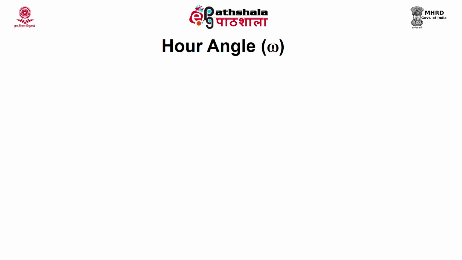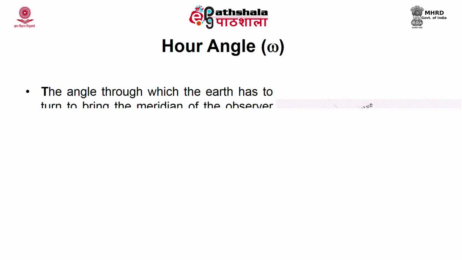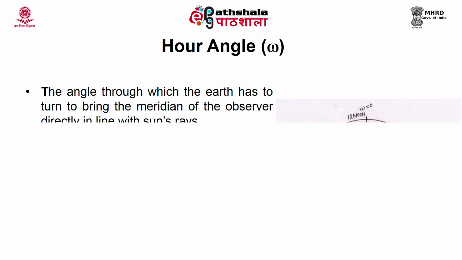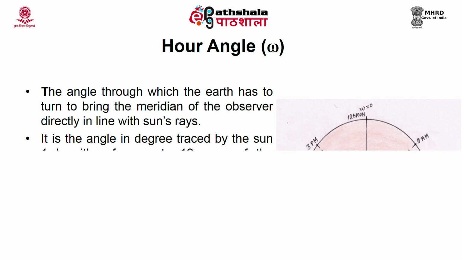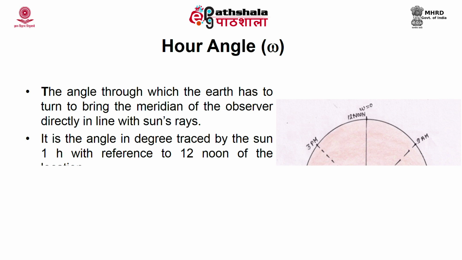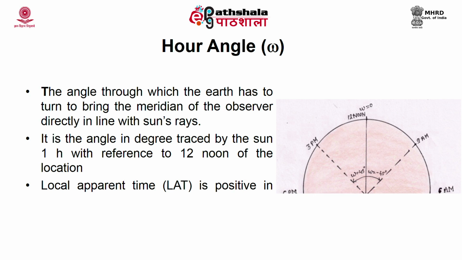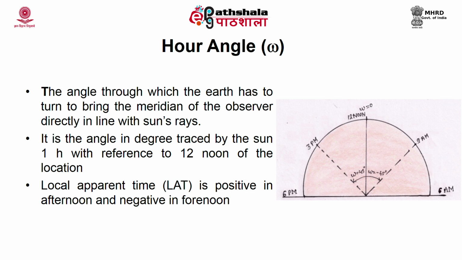Now, the hour angle, it is denoted as omega. It is the angle through which earth has to turn to bring the meridian of the observer directly in line with the sun's rays. It is an angular measure of time. This is the angle in degrees which is traced by the sun in 1 hour with reference to 12 noon of the location. And the convention of measuring it is that noon is based on calculated local apparent time. It is positive in the afternoon and negative in the forenoon.